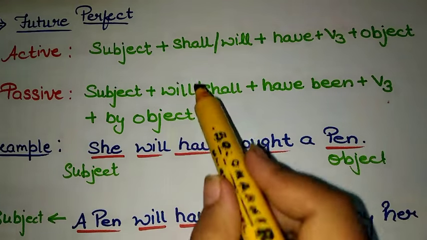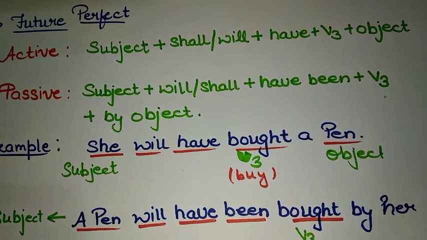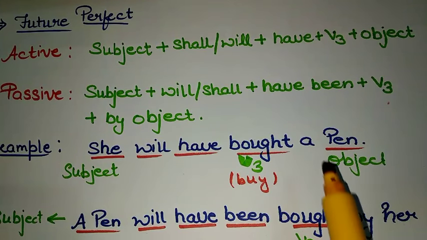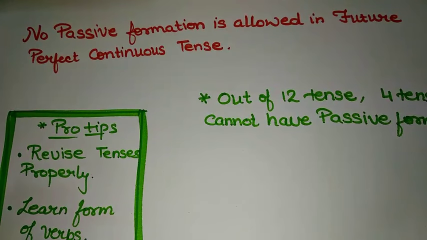Can you compare this? This object, this pen, is now a subject. Then comes will, have been, and again the third form of verb bought, and then comes by her. That is the object. She is becoming her here. Okay. So we have only two forms in future tense, that is future indefinite and future perfect, because no passive formation is allowed in future perfect continuous tense as well.